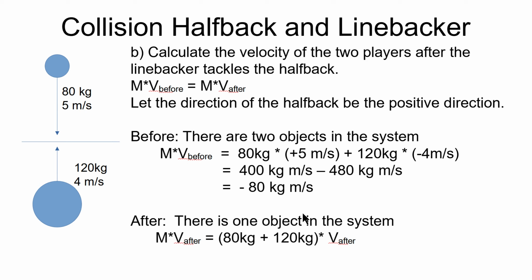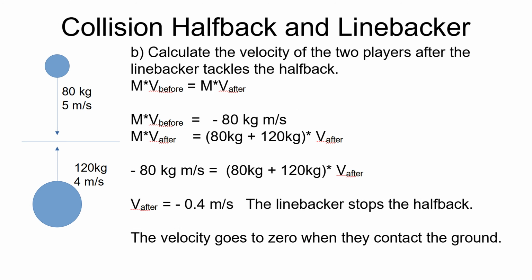After the collision, they're in contact. There's a tackle being made. The linebacker is grabbing on to the halfback. So now there's only one object. The mass will be 200 kilograms, the 80 plus the 120 for the two individuals. And then unknown is the velocity after the collision. That's what we want to calculate. So let's carry this on to the next slide and do the calculation.